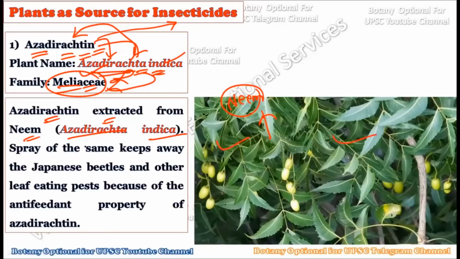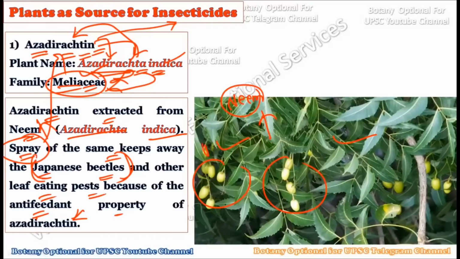Okay, as you can see in this particular picture, this is the neem picture, and from this neem plant this azadirachtin is extracted. Now the spray of this particular azadirachtin keeps away the Japanese beetles and other leaf-eating pests because of the antifeedant property of the azadirachtin. So basically, if you spray this particular azadirachtin in the field, it will keep away the Japanese beetle, okay, which is very harmful for the agricultural field.